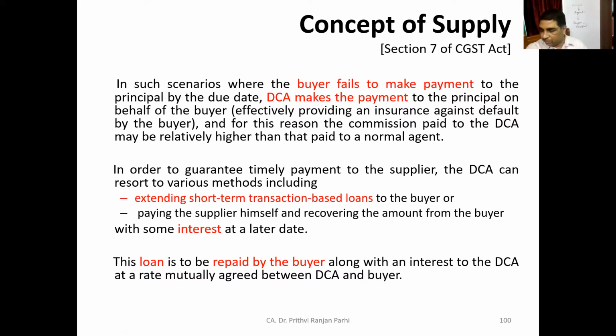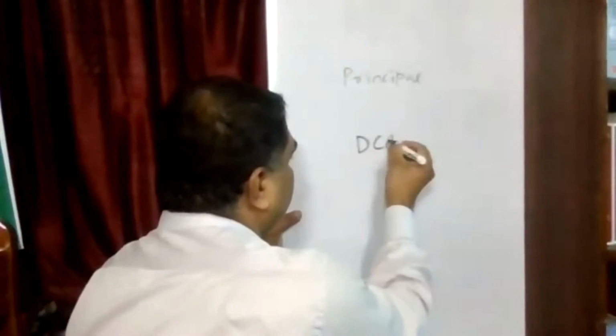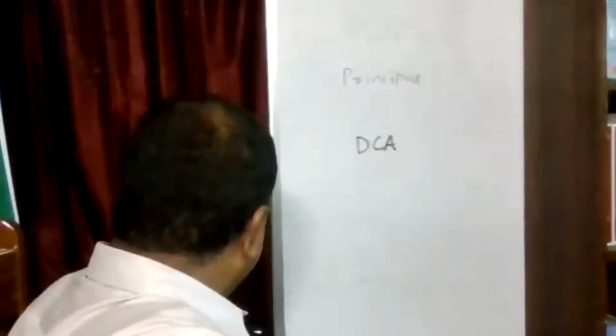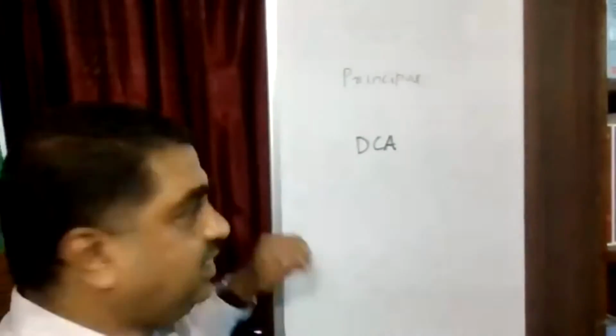Suppose you see a situation. Let me tell you. Let us say principal is there, agent is also there, and here the agent is DCA.